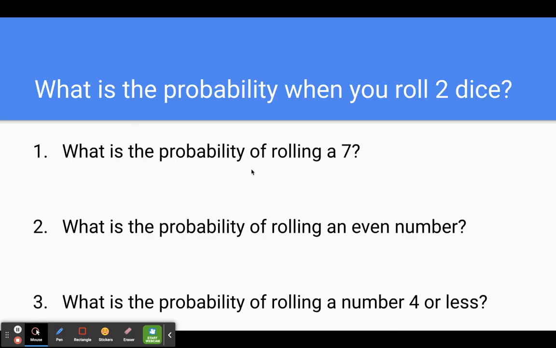Okay, what is the probability of rolling a 7? Well, once again, we just said that. Sorry. That was 6 out of 36, which simplifies to 1/6.